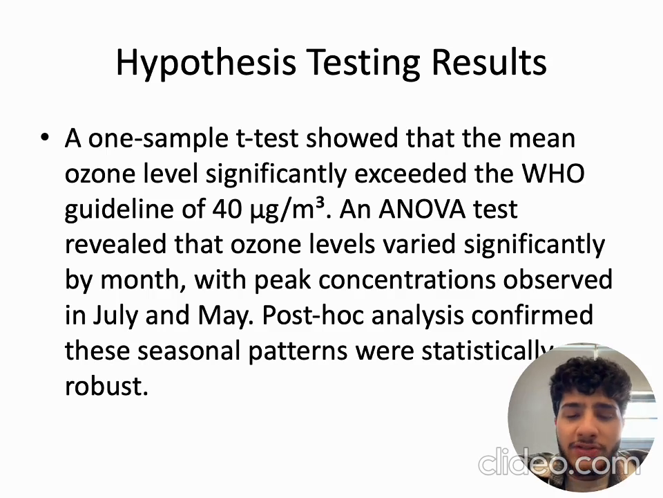Let's talk about the hypothesis testing results. A one-sample t-test showed that the mean ozone level significantly exceeded the WHO guideline of 40 micrograms per cubic meter. An ANOVA test revealed that ozone levels varied significantly by month, with peak concentrations observed in July and May. Post-hoc analysis confirmed these seasonal patterns were statistically robust.